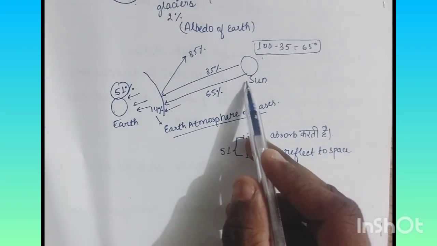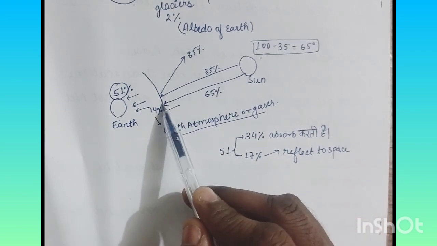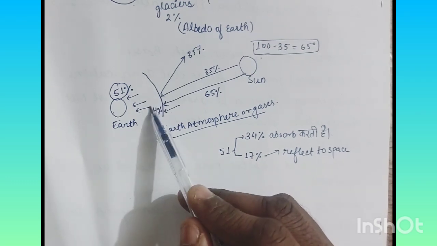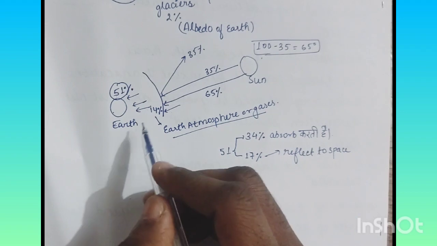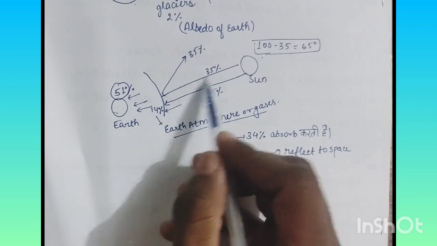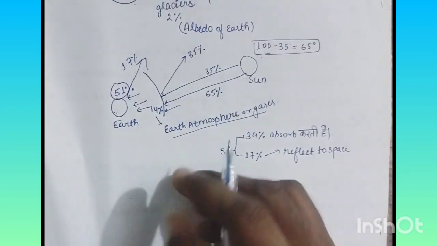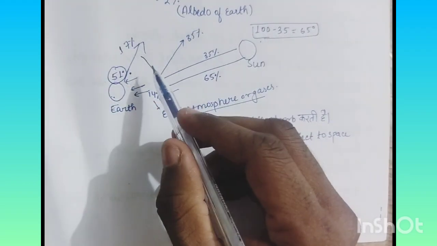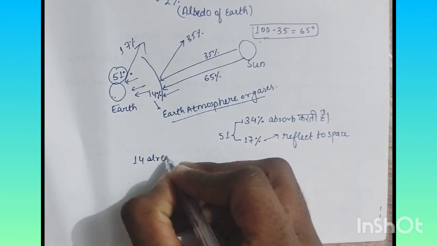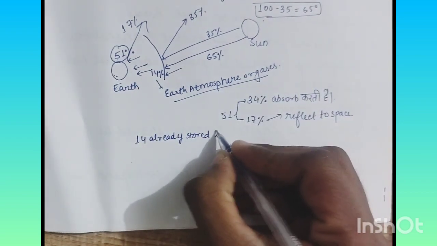Let us now see. 65% of the energy solar radiation is coming, and when it reaches the atmosphere of the earth, then the 14% of the energy is being absorbed by the earth atmosphere, and the left 51% of the energy reaches the earth surface. 17% of the energy is reflected back to the space. So the total energy in the earth atmosphere is 14% already stored in atmosphere.